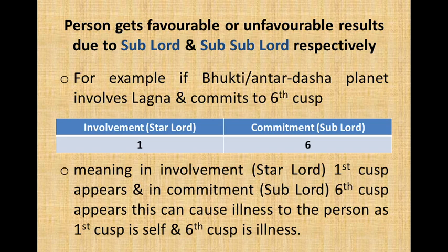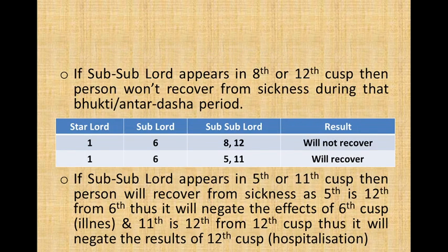For example, if Bhukti or Antardasha planet involves Lagna first and commits to 6th, meaning in involvement star lord first cusp appears and in commitment sublord 6th cusp appears, this can cause illness to the person, as first is self and 6th cusp is connected to illness. If sub-sublord appears in 8th or 12th cusp, then person won't recover from sickness during that Bhukti or Antardasha period, because 8th and 12th are not considered good houses for first.